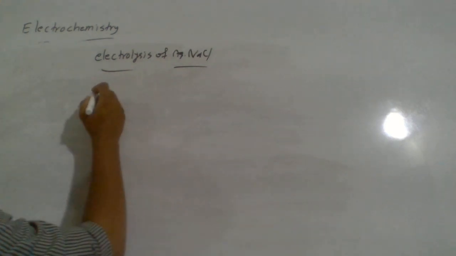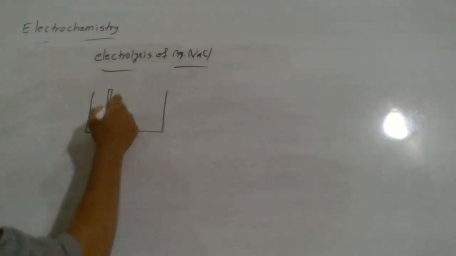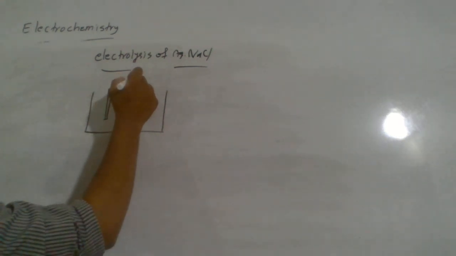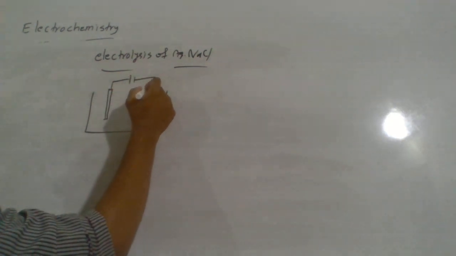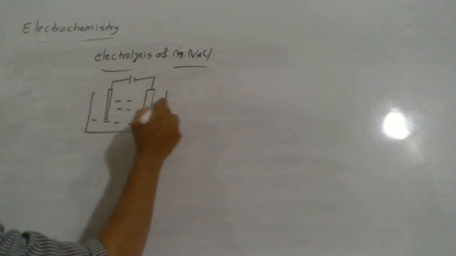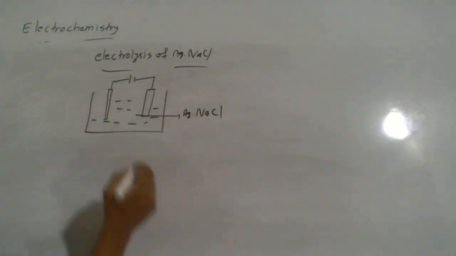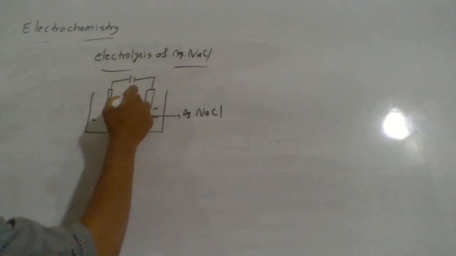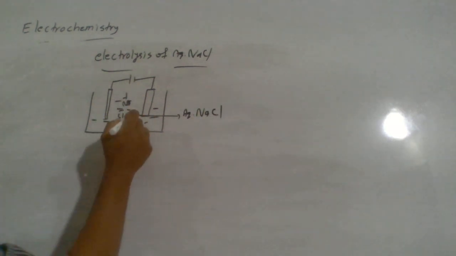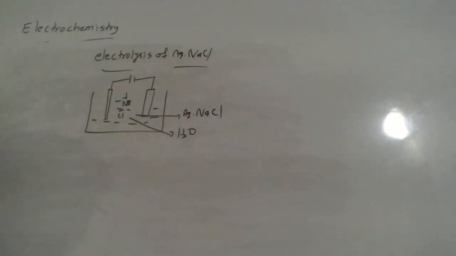So talk about aqueous NaCl. Similarly, in the electrolytic cell, there will be anode and cathode. This time you have taken in the electrolytic cell aqueous NaCl. So definitely sodium ion and chloride ion will be there. Then water also is present, H2O, because it's aqueous form.